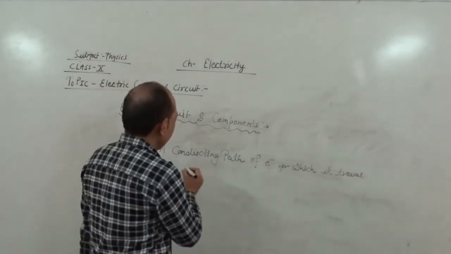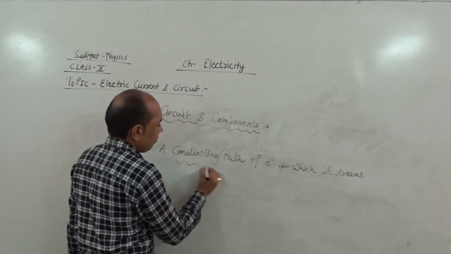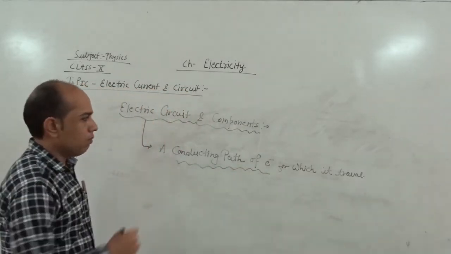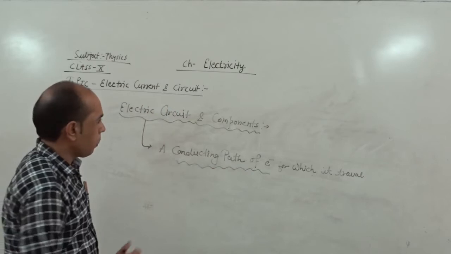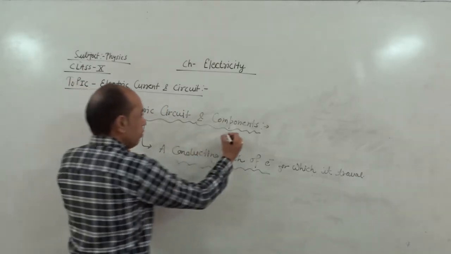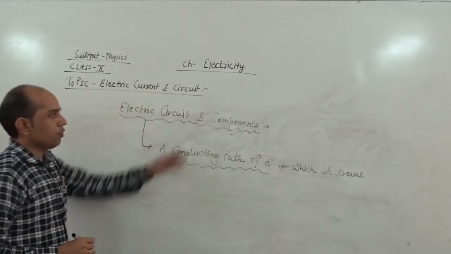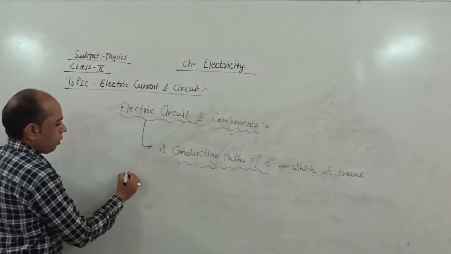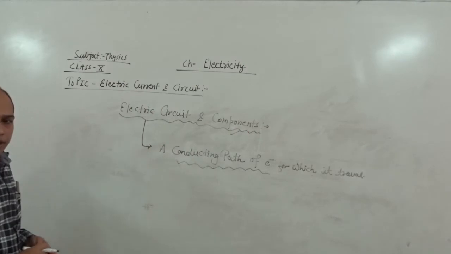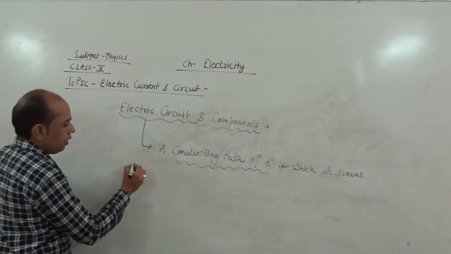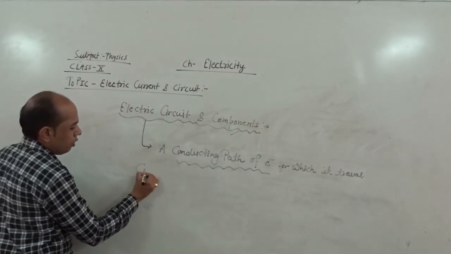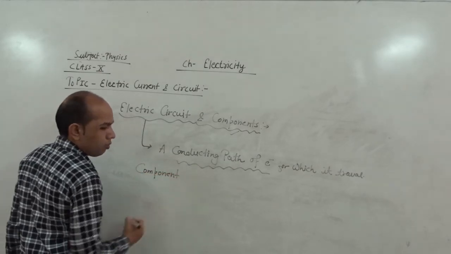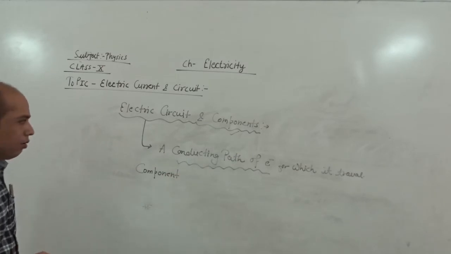Simply, it is a conducting path where electrons can move from one point to another. Now we come to components, because via components we make an electric circuit. In electricity we use different components, and every component has its own symbol and its own use.